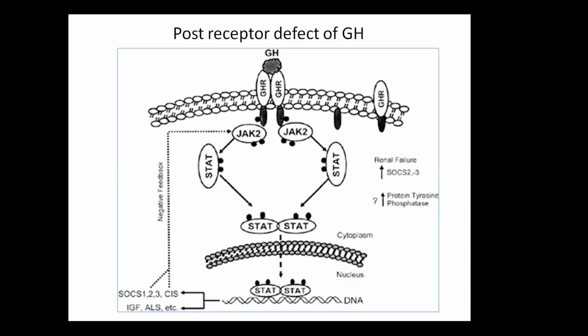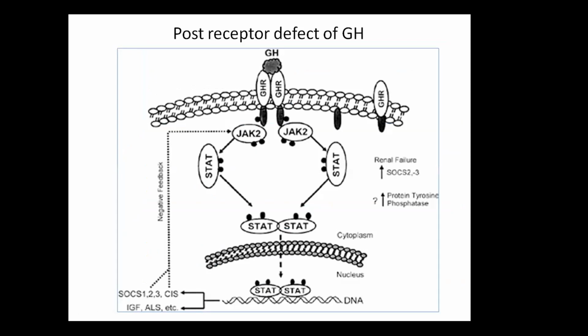Now, coming to the post-receptor defect, here in this figure, we see the growth hormone is binding to the growth hormone receptor. This causes phosphorylation. This is via the JAK-STAT pathway, which is the Janus kinase and signal transduction and transcription pathway.